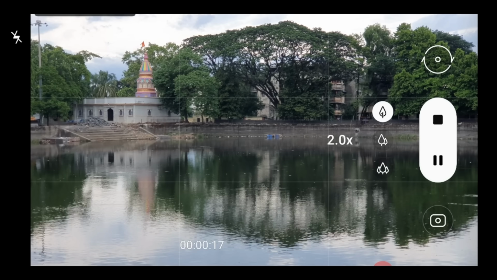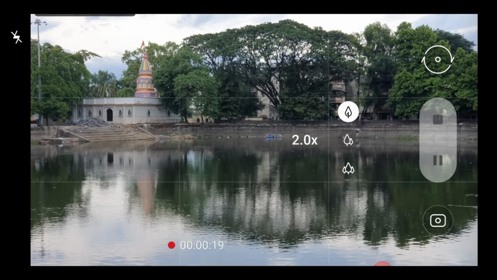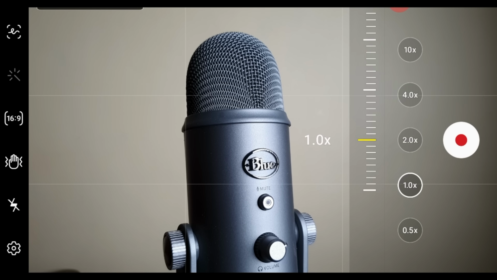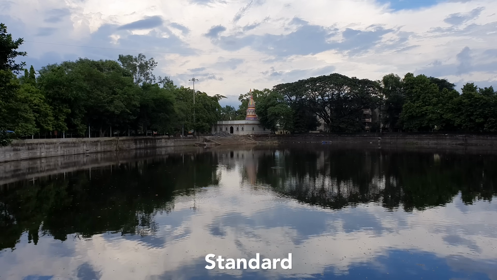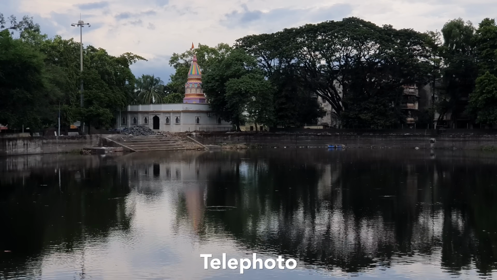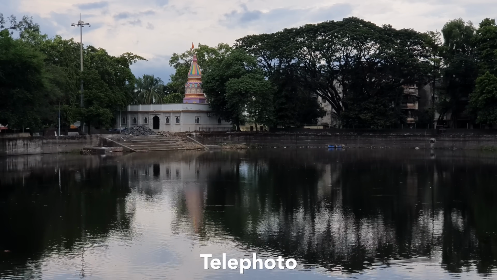Talking about the telephoto lens, I don't use it much, but it's a good addition to have because I don't lose resolution while zooming in, and the telephoto lens also has more compression than the standard lens, and it gives this not shot with mobile look, if you know what I mean. So yes, if your mobile phone has multiple lenses, don't only use it for photos, also use it for videos. Shooting with a single lens can actually be a lot monotonous. When you mix and match multiple lenses, the video looks much more interesting and dynamic.